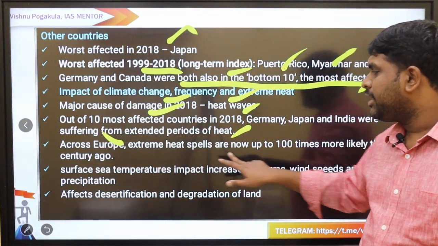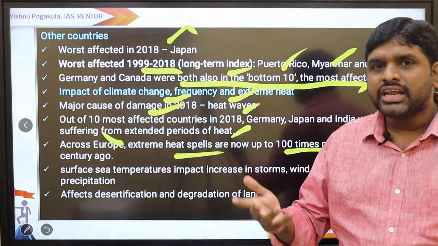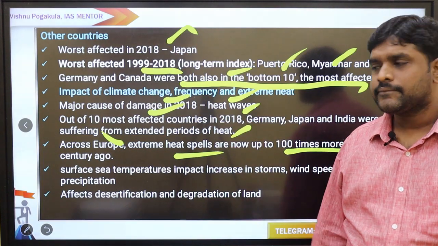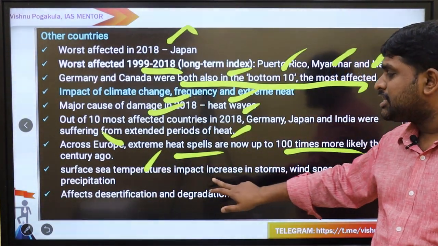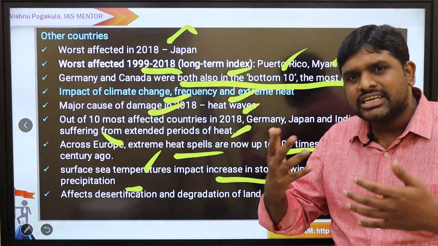Across Europe, extreme heat spells are now up to 100 times more likely than a century ago. Heat waves are increasing because of the change in climate. Surface sea temperature impact increases storms, wind speeds and precipitation. So everything is getting transformed.